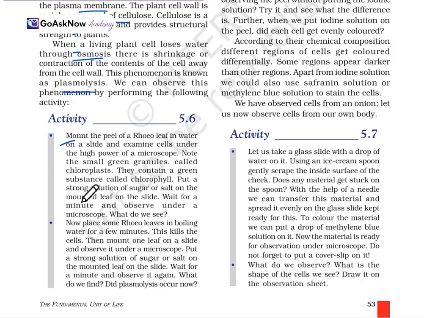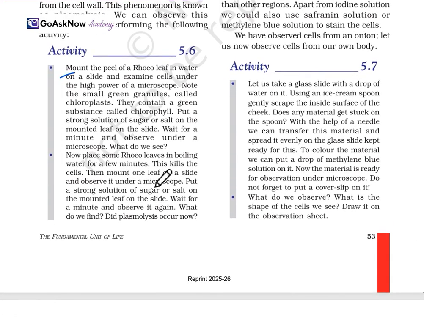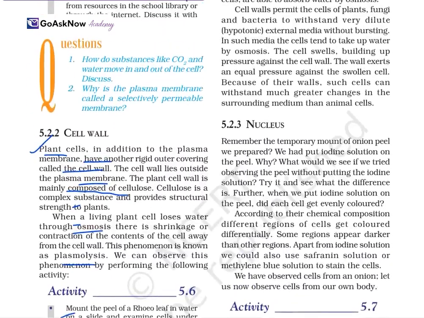Put the strong solution, whether sugar or salt, on the mounted leaf on the slide and wait a minute. You will observe what happens under the microscope. So now you have to place the raw leaves in boiling water for a few minutes. This kills the cells. Mount the leaf on the slide and observe it under the microscope. Put the strong solution of salt or sugar on the mounted leaf, wait a minute, and see what you find under the microscope.